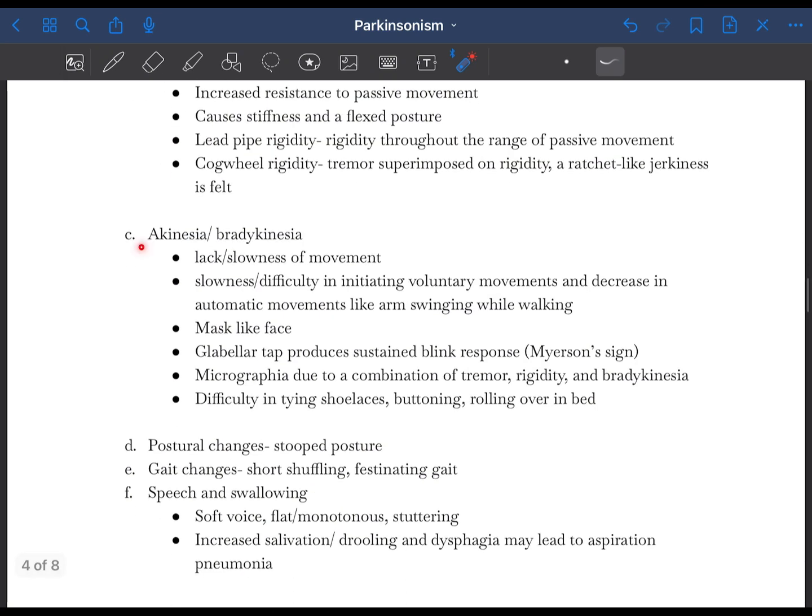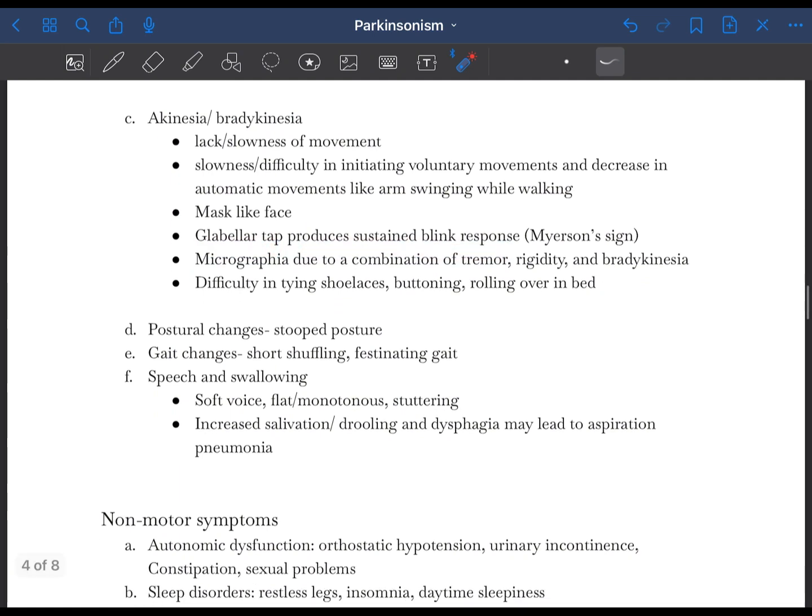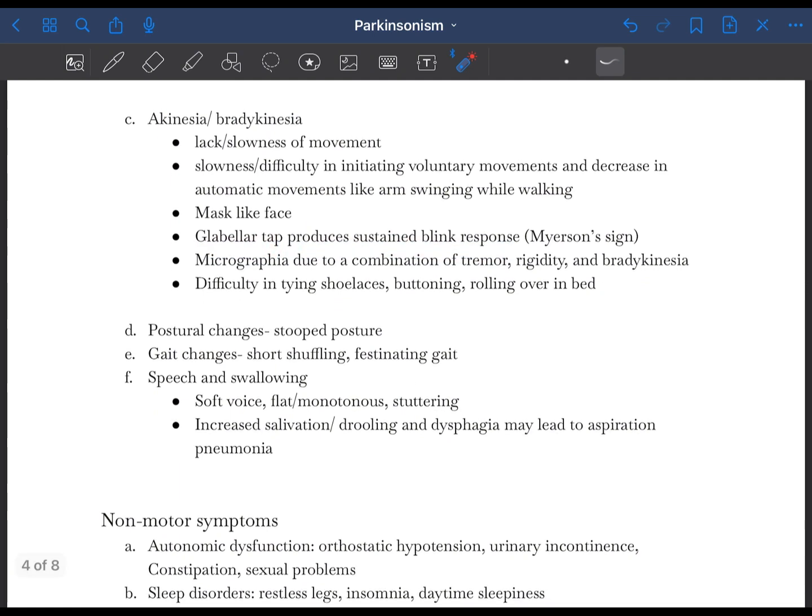Another symptom is akinesia or bradykinesia, which refers to lack or slowness of movement. There is slowness or difficulty in initiating voluntary movement and a decrease in automatic body movements like swinging of the arms while walking. There is also a mask-like, expressionless face. And there's a sign called Myerson's sign, which refers to when we tap on the glabella, it produces a sustained blinking response. So that is called Myerson's sign.